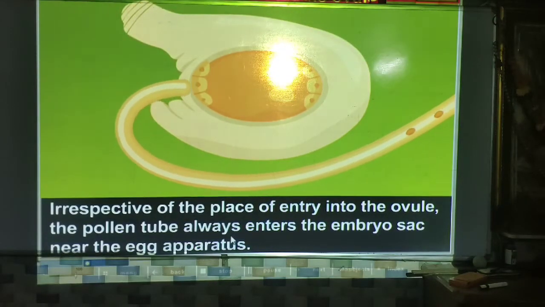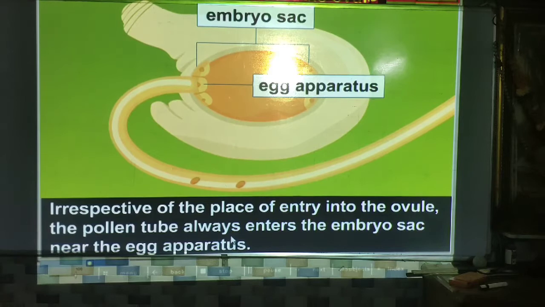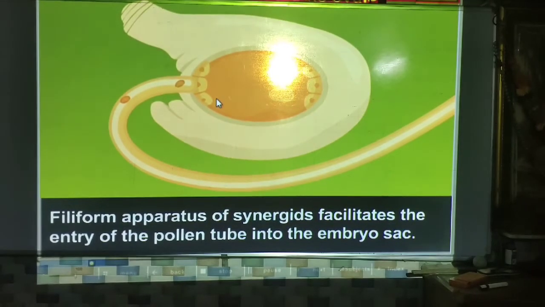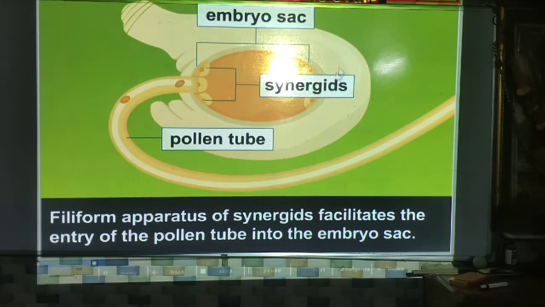Irrespective of the place of entry into the ovule, the pollen tube always enters the embryo sac near the egg apparatus. The pollen tube always enters in this egg apparatus. The filiform apparatus of the synergid facilitates the entry of the pollen tube into the embryo sac. This is the embryo sac, this is the synergid cell, and this is the pollen tube.